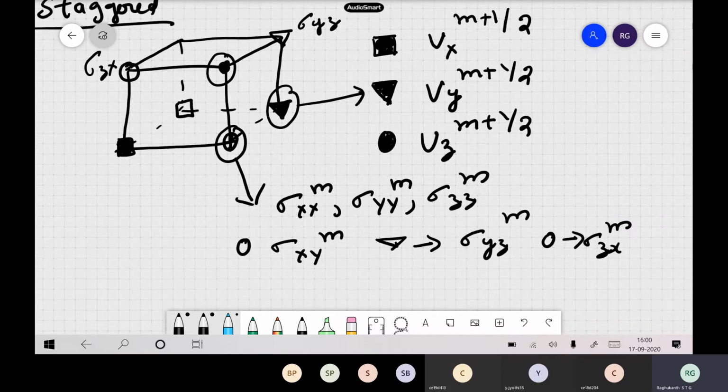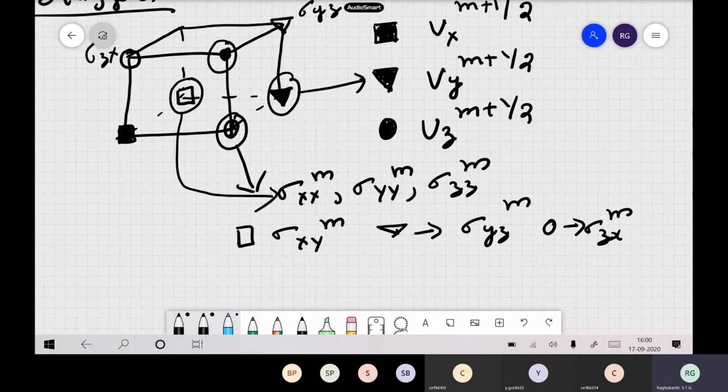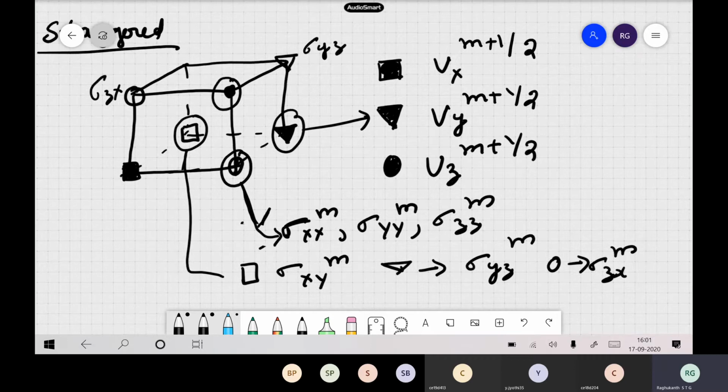The open circle is here, the open square. Here you are defining all the normal stresses. Sorry, I think I made a mistake here. This is your triangle. No, this one is your shear stress, so here you are defining these stresses. Now how is the grid looking?